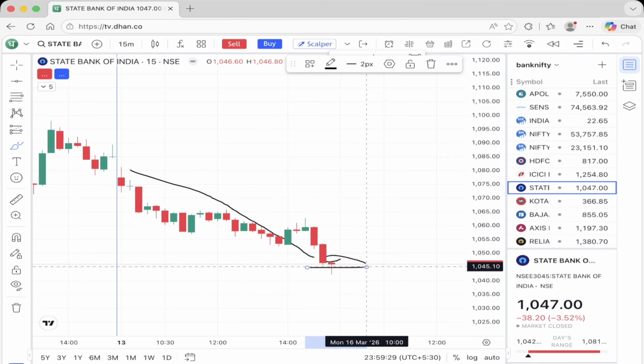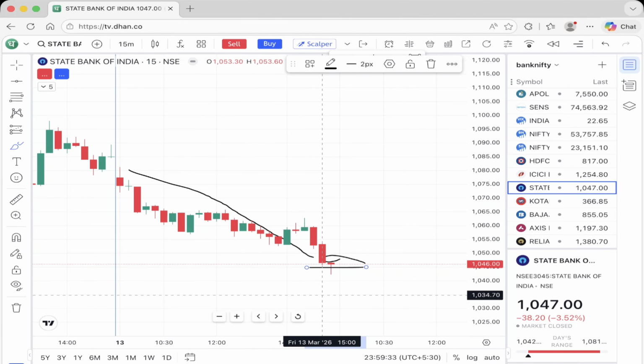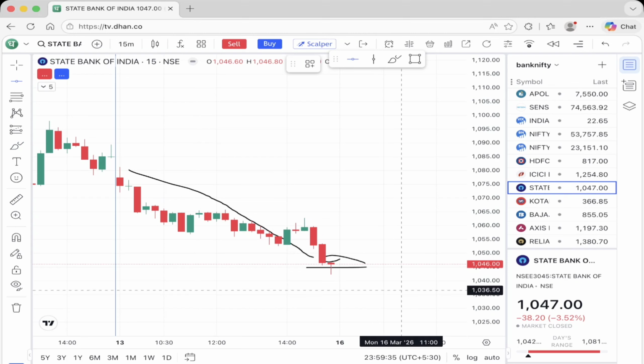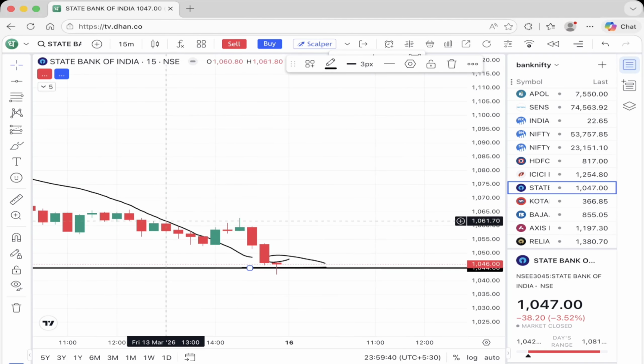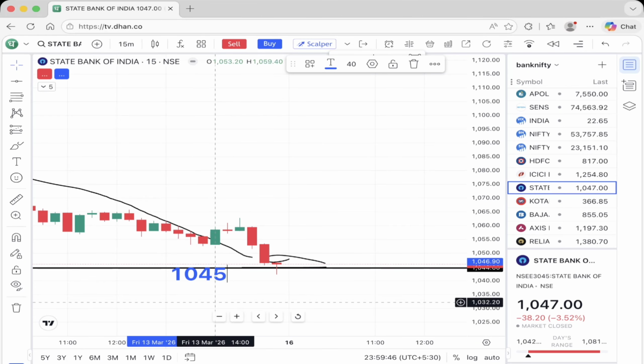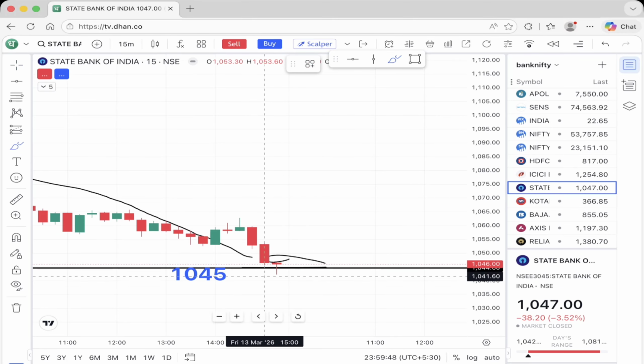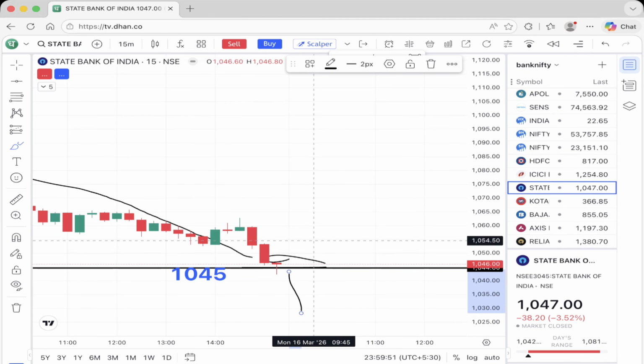So 1045 will be the crucial level for this stock. If this stock breaks down below 1045, then we can see more fall in the next trading session. If the market opens negative in the morning, then these banking stocks will give breakdown.